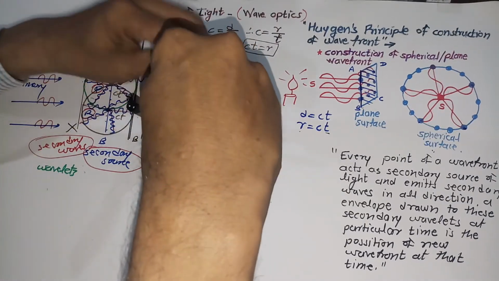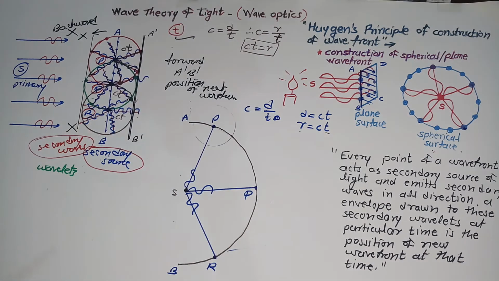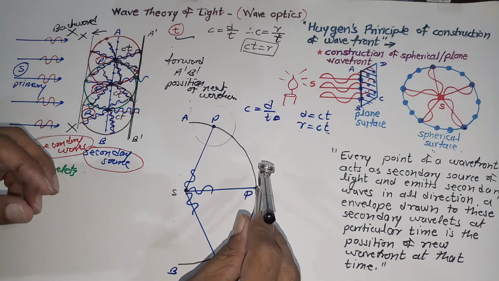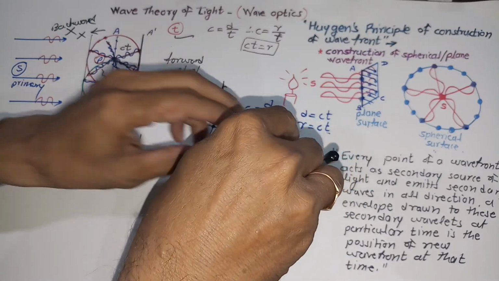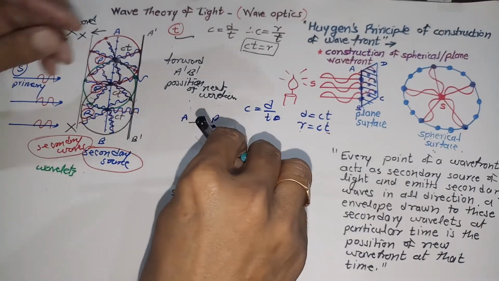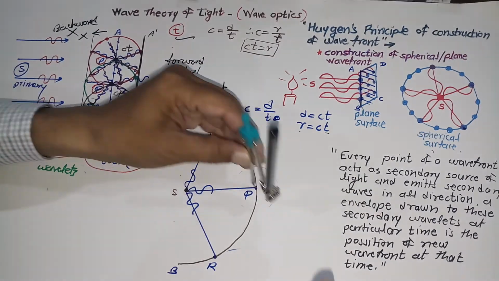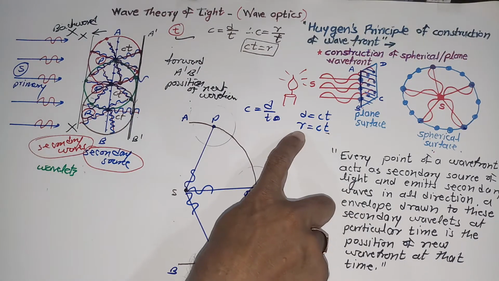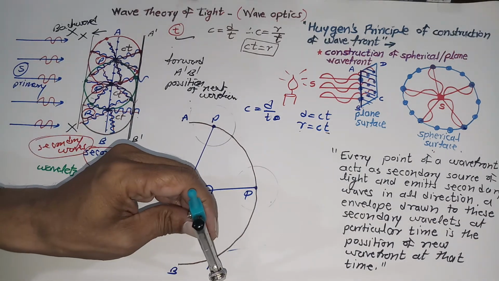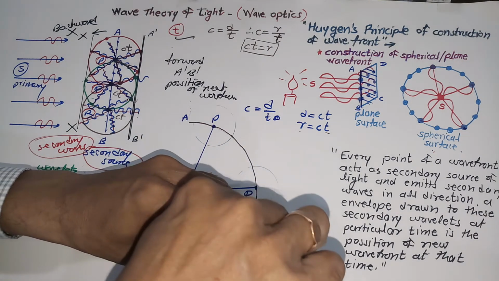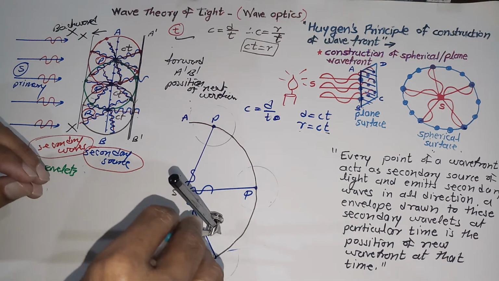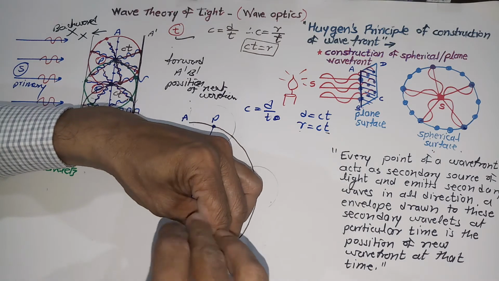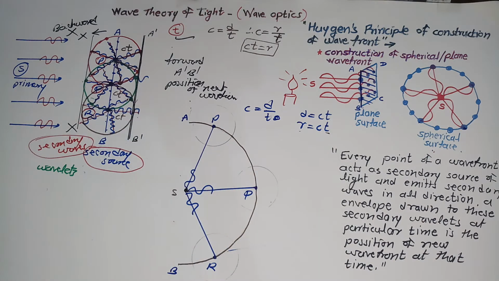Actually what I am doing here, this is the spherical secondary wavelet emitted by the point P. Similarly, point Q will do the same thing. Let me remind you what I am doing here. I am simply drawing a circle with center Q now and radius equal to ct, because this much distance is covered by the secondary waves in all directions. The same process you have to repeat for this secondary source R as well, drawing a circle around that point R because it is a secondary source.